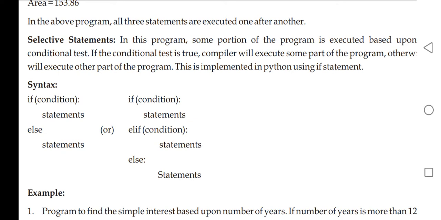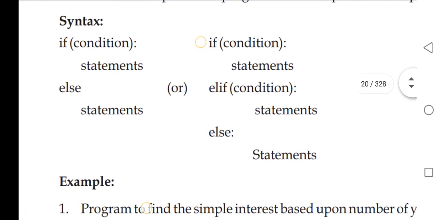Thereafter there may be an else statement. So you can see here in this if statement there will be a condition, then statements, then else, and then statements. Now there is another parallel one for it. If we have more conditions which are to be checked one by one, then there is the option of elif after the if condition and its set of statements. Here it's not directly else, it is elif, where the second condition will be stated, then else, and the last set of statements will be stated at the last.